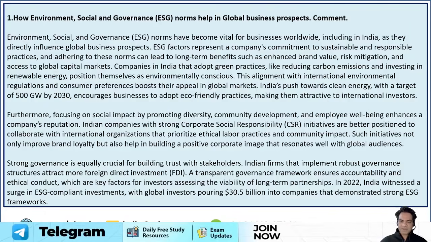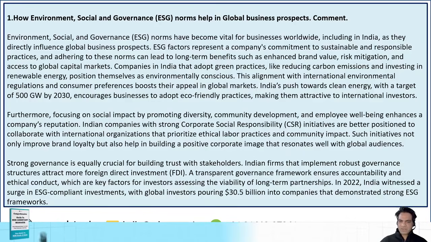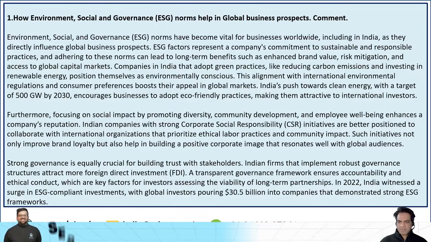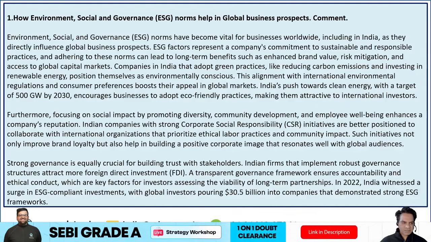Companies in India that adopt green practices like reducing carbon emissions and investing in renewable energy position themselves as environmentally conscious. Now, this alignment with international environmental regulations and consumer preferences boosts their appeal in global markets. India's push towards clean energy, with a target of 500 gigawatts by 2030, encourages businesses to adopt eco-friendly practices, making them attractive to international investors.